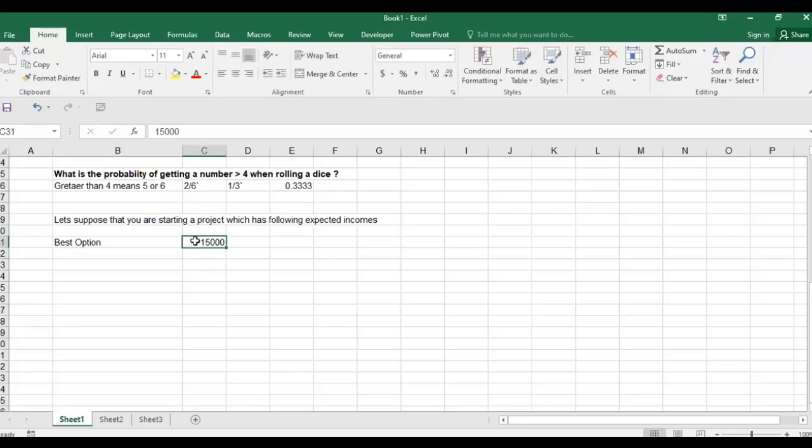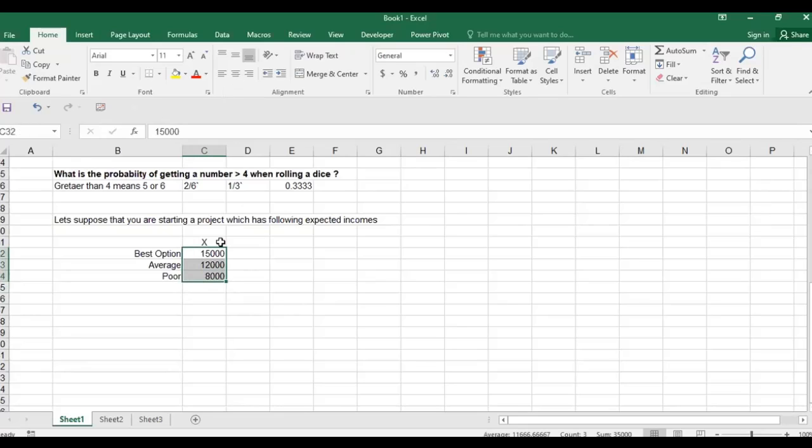Okay. So you can say that if my business goes good, my earnings could be $15,000. This is the best possible option. It is possible that if the business goes average, I may make $12,000. And if it goes poor, which means that it didn't go well, then I would earn $8,000. Okay. So these are the three possible outcomes.